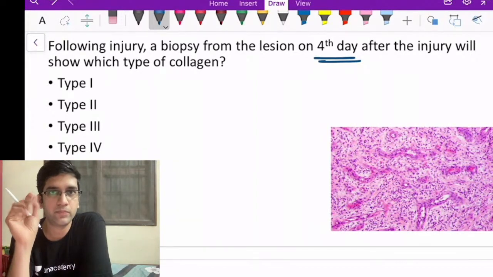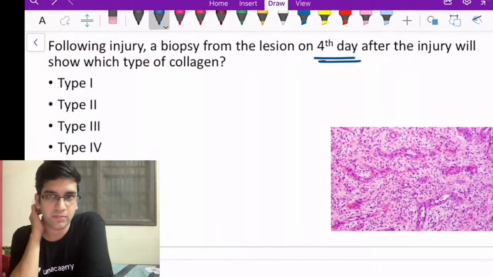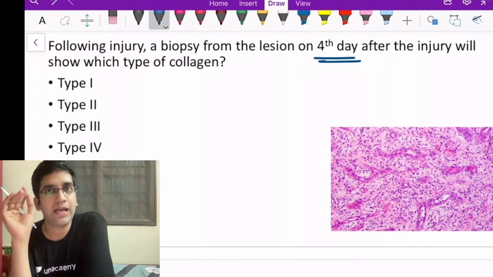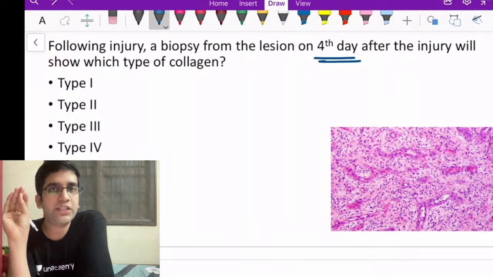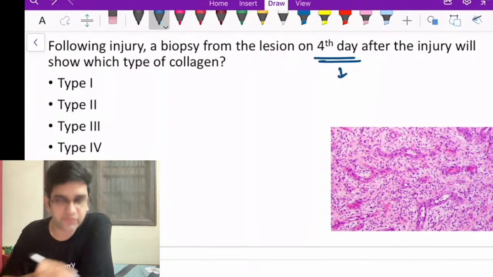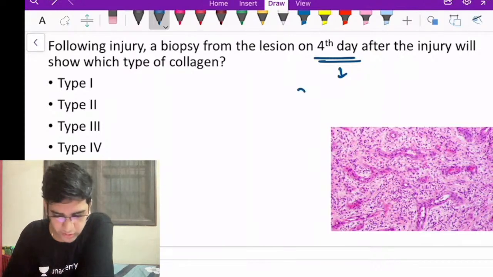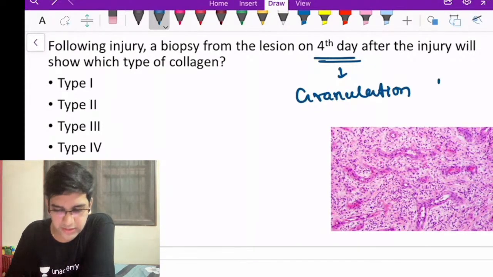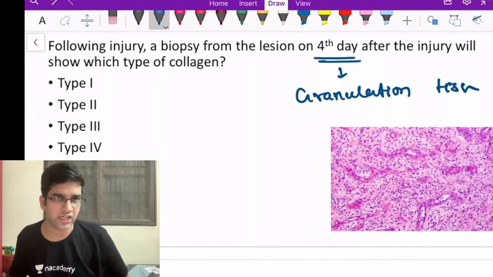So when will you have a scar formation? A scar formation will take at least a week, right? After a week only I'll have scar formation. So around the 4th day, what will be the wound change? That's my first MCQ. If I know that, my answer is very simple. Around the 4th day, what I'll have is granulation tissue. When you look at the image, day 4 or day 5, I'll have granulation tissue, right?